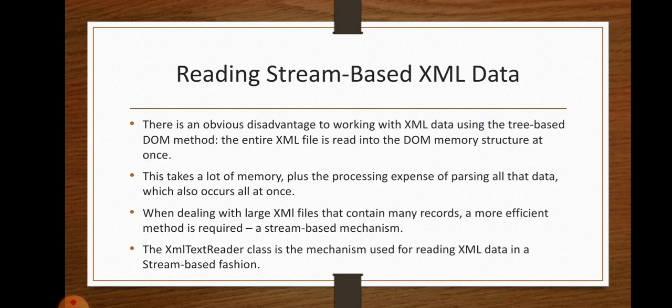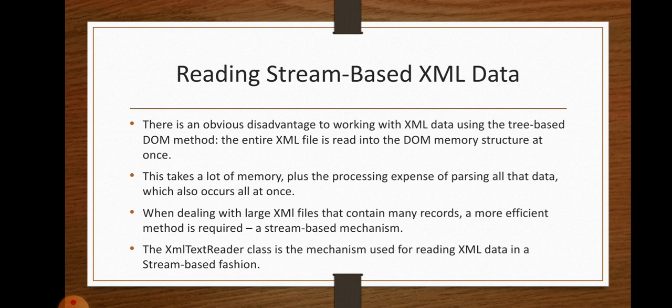Next, reading stream-based XML data. Up to the previous slide, we discussed reading tree-based XML data. Here we are going to discuss reading stream-based XML data. There is an obvious disadvantage to working with XML data using the tree-based DOM object, and for that reason we come to reading stream-based XML data.